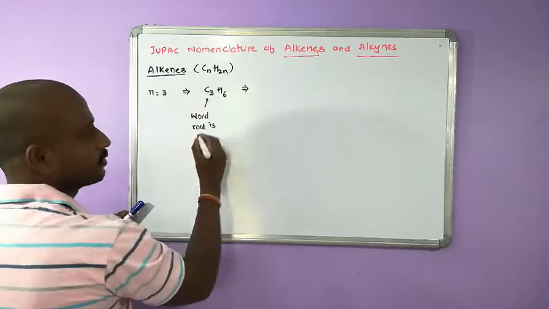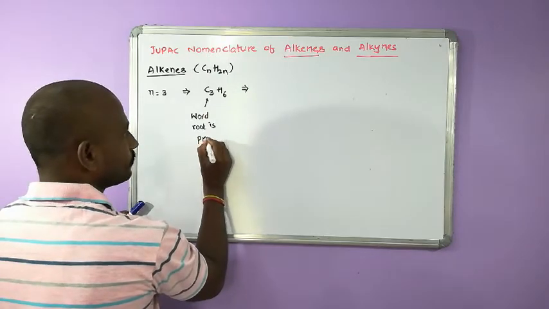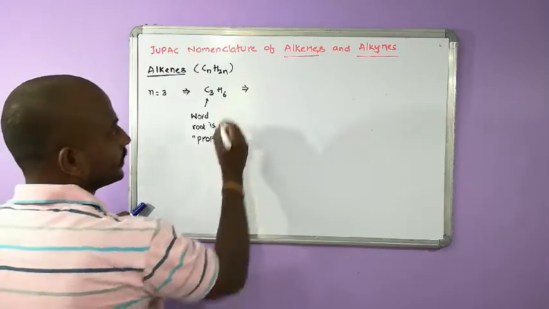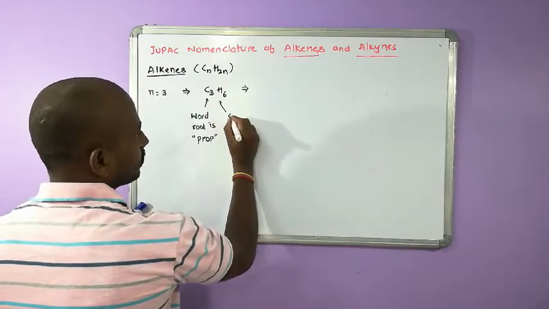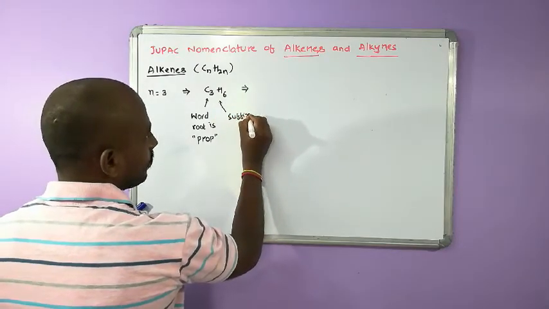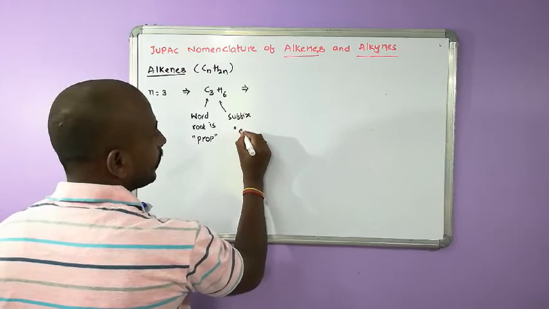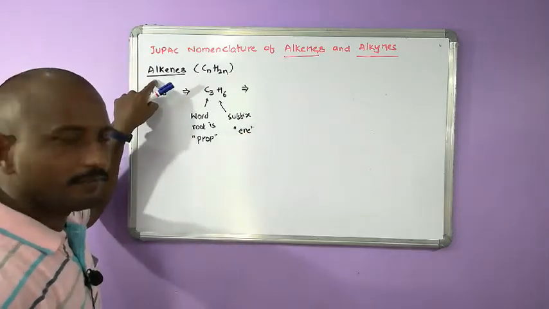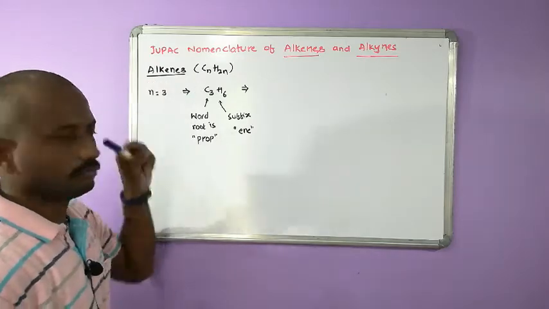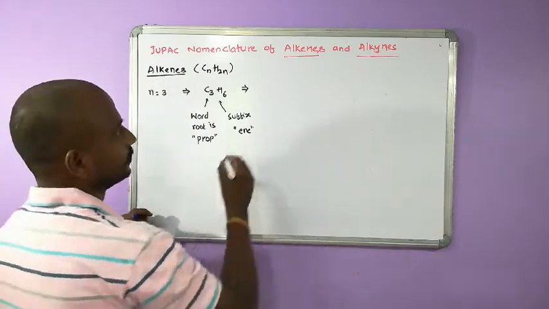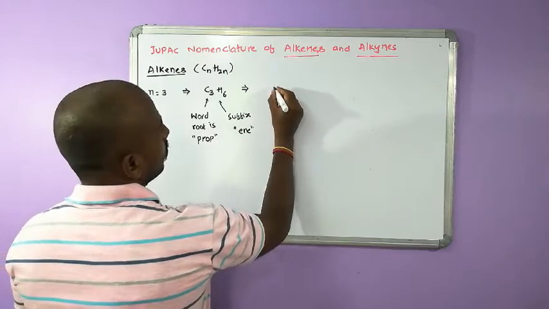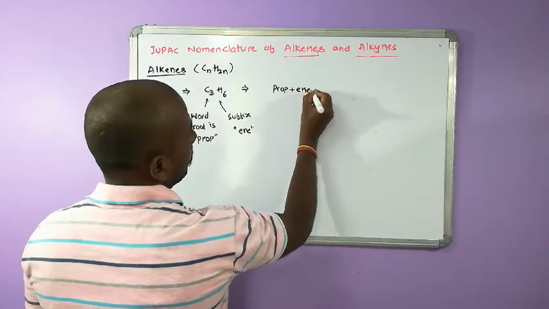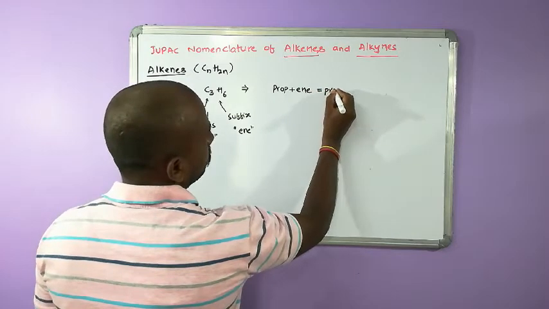For 3 carbons, the word root is prop. Then what is the suffix for an alkene? The suffix name is "-ene". So prop plus ene is propene.